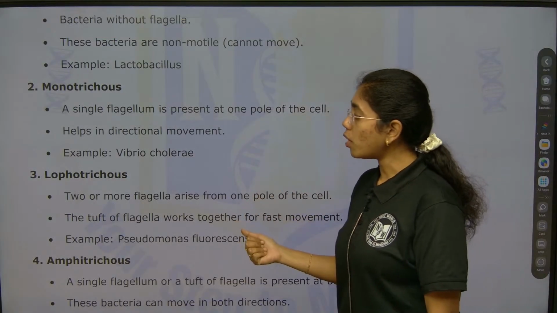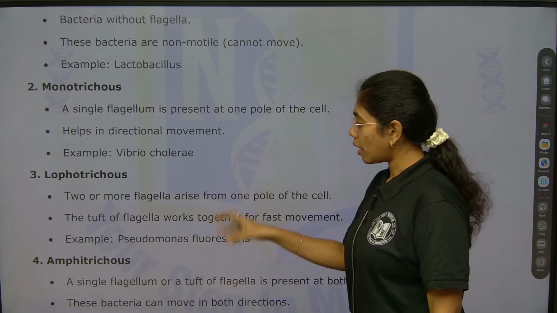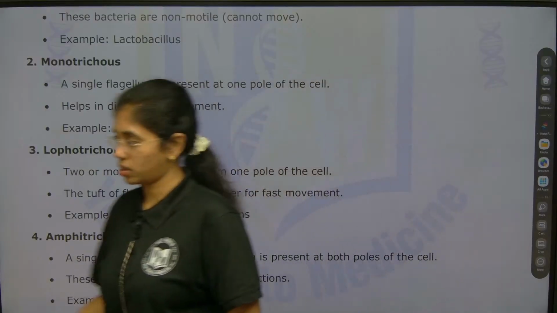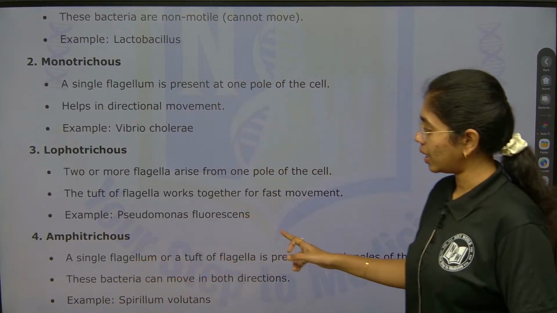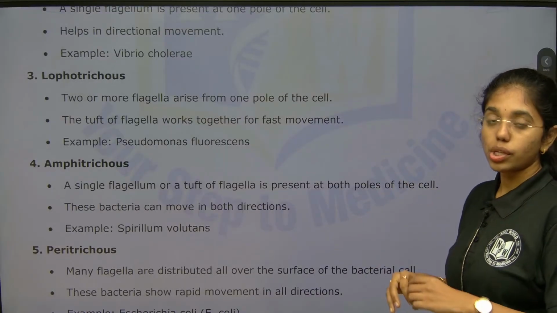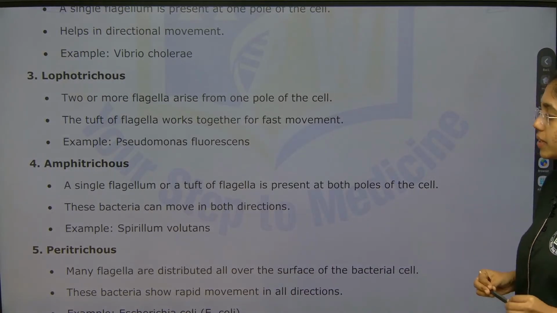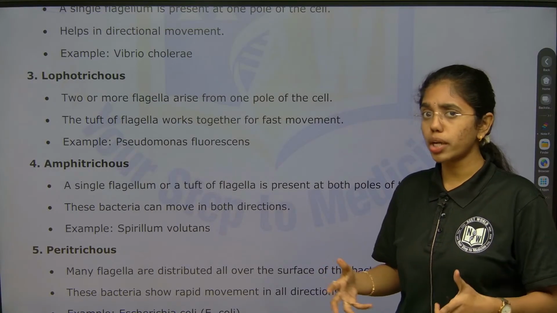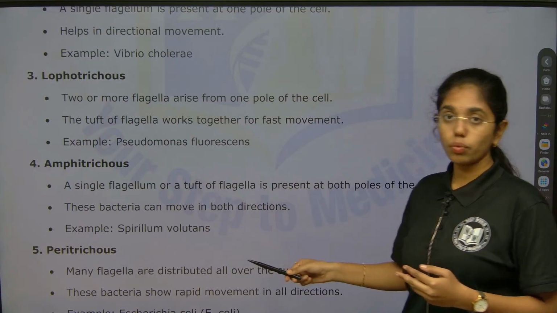Next is lophotrichous, with 2 or more flagella only at one pole or one side. The tuft of flagella works together and helps the bacteria move in a fast way. This adheres to the fastest movement of the bacteria. The best example you can give is Pseudomonas fluorescens. Amphitrichous, a single flagellum or tuft of flagella present at both poles of the cell. This bacteria can move in both directions, based on its requirement. The example you can take is Spirillum volutans.